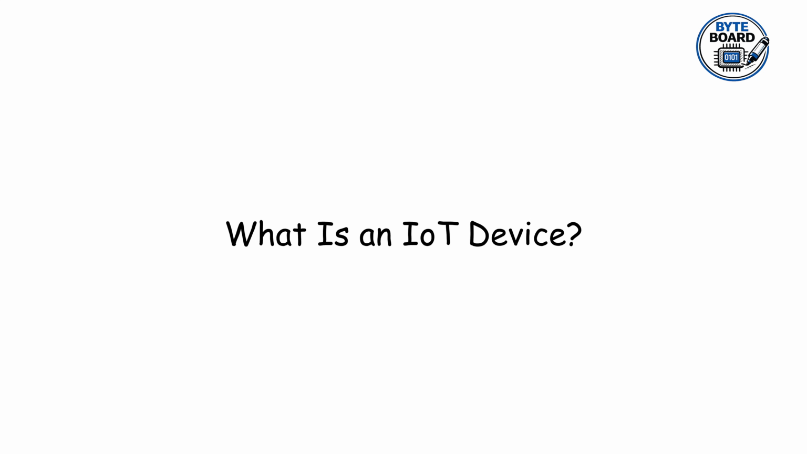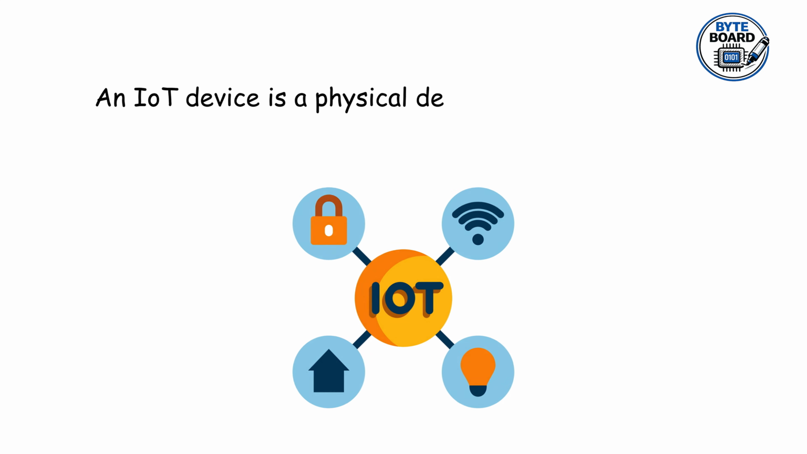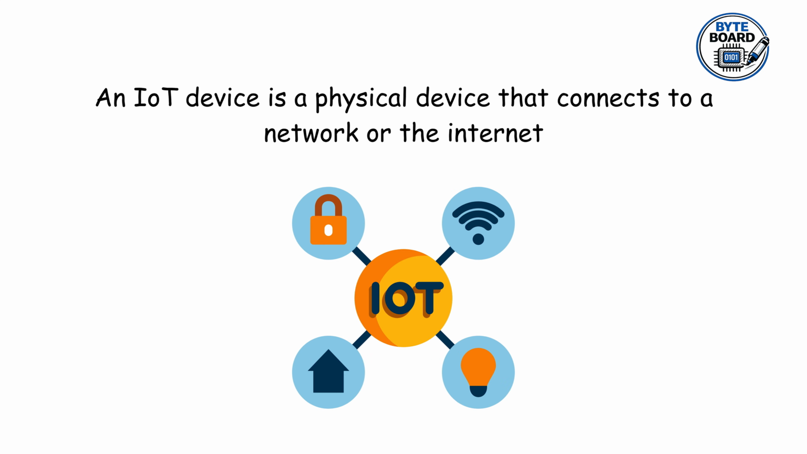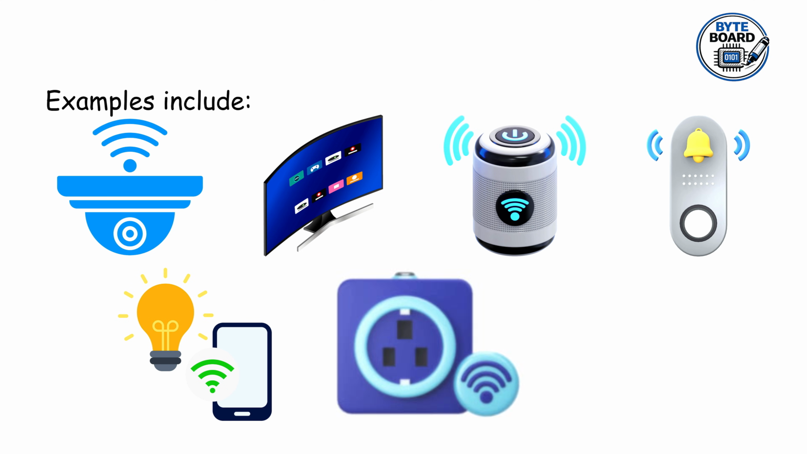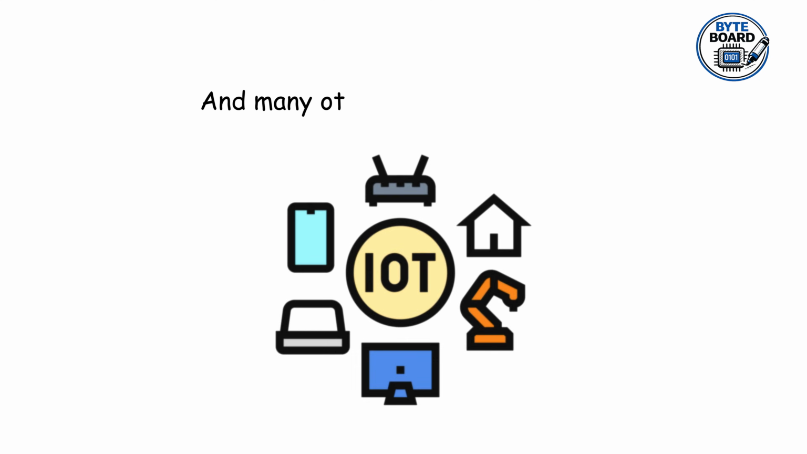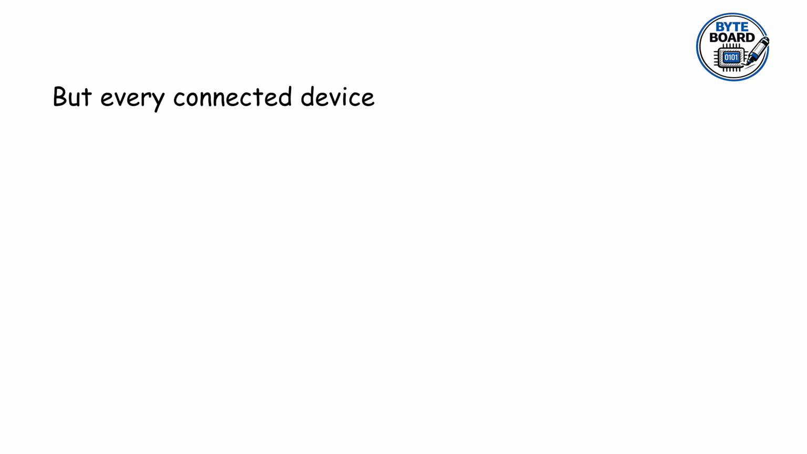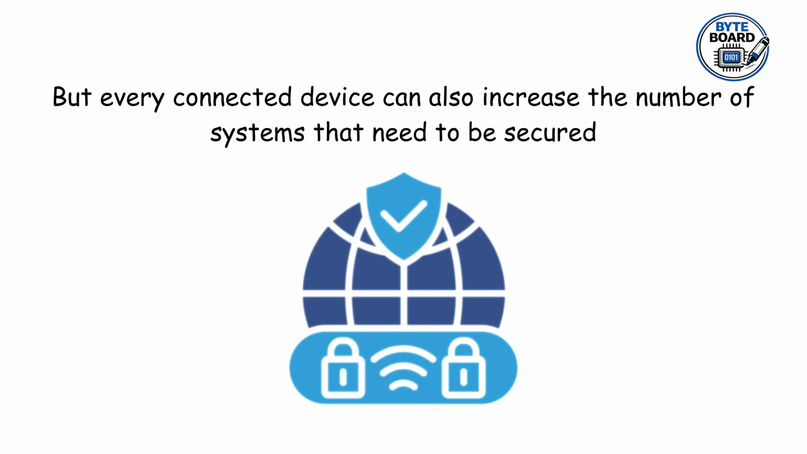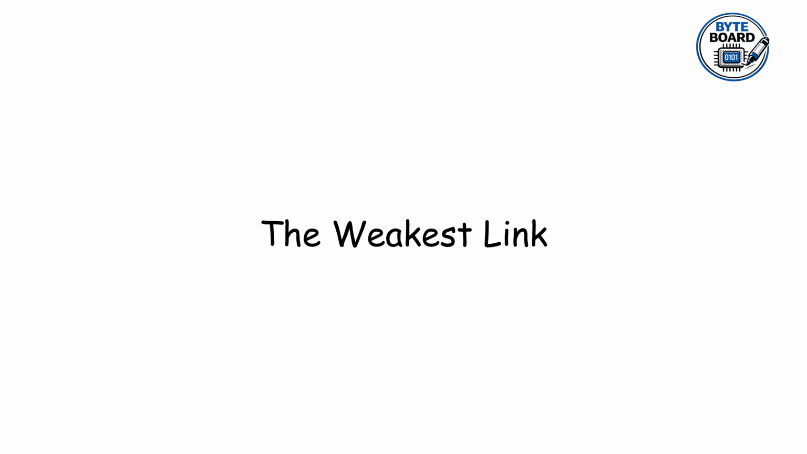Let's find out. What is an IoT device? IoT stands for Internet of Things. An IoT device is a physical device that connects to a network or the internet. Examples include smart cameras, smart TVs, smart speakers, smart doorbells, smart lights, smart plugs, smart watches, and many other connected devices. These devices make life more convenient, but every connected device can also increase the number of systems that need to be secured. And that's where the problem begins: the weakest link.